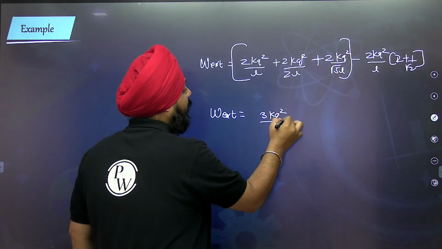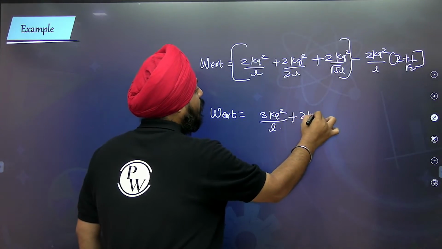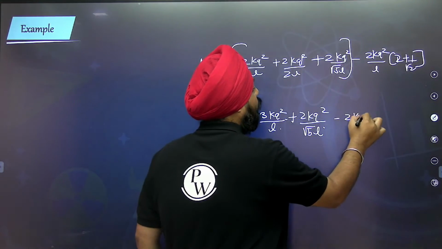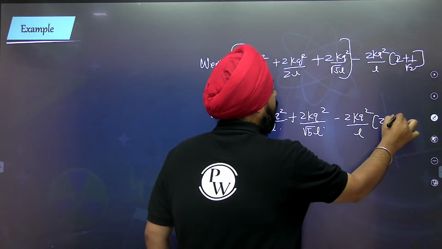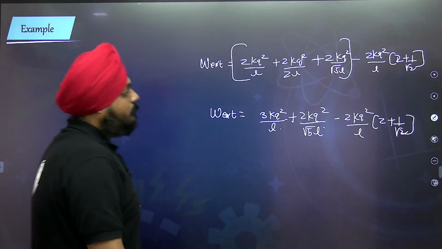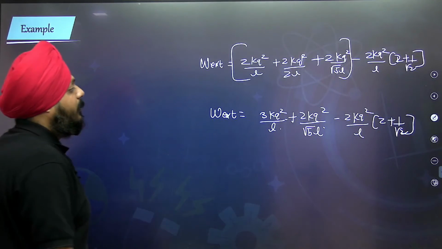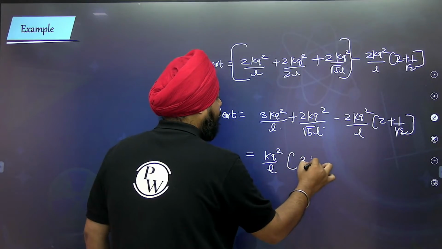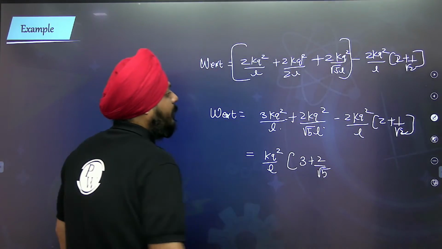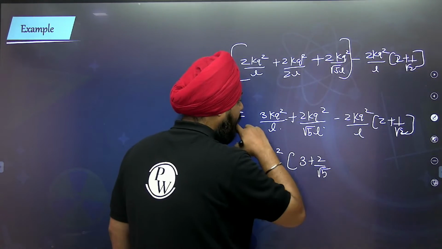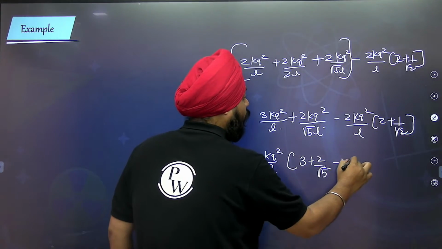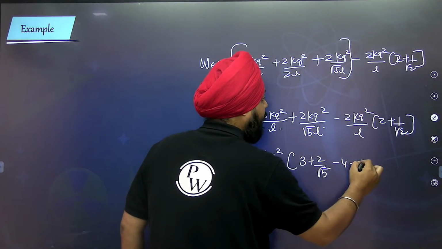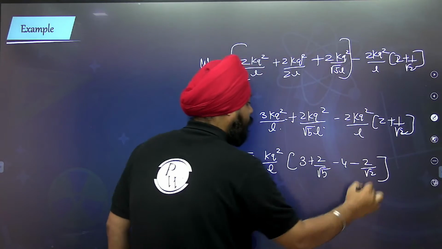3 kq square by l plus 2 kq square by under root of 5 l, minus 2 kq square by l, 2 plus 1 by root of 2, right? And if you want to make these things a constant, then it is kq square by l, 3 plus 2 by under root of 5, and minus 4 minus 2 by root of 2.